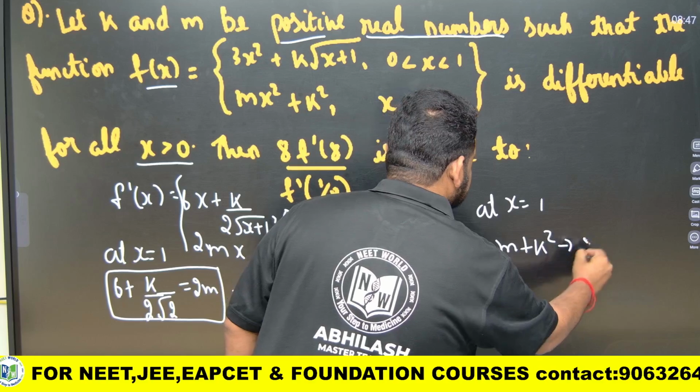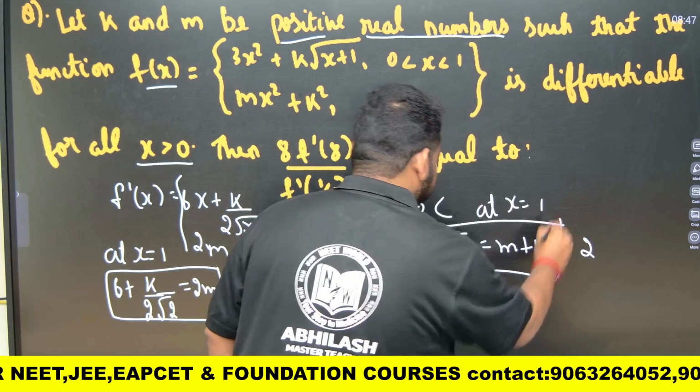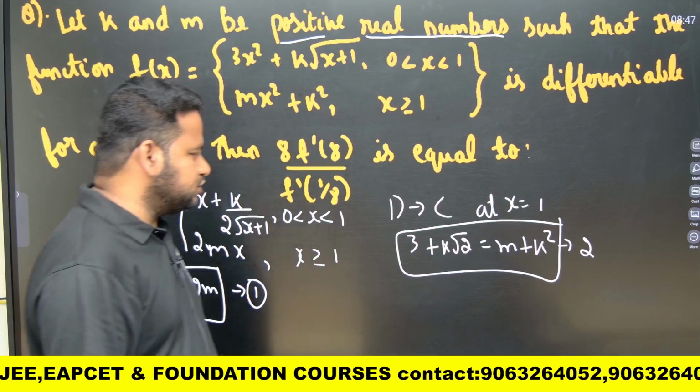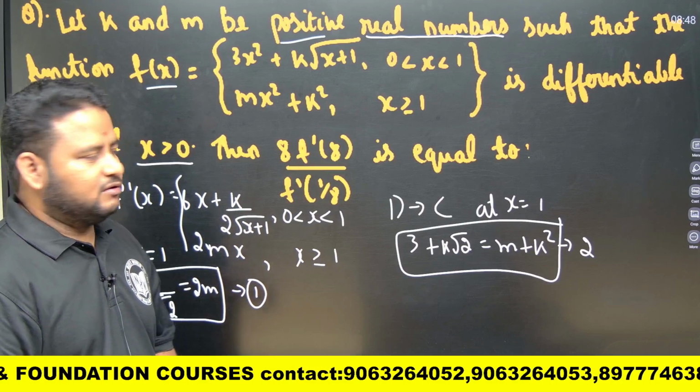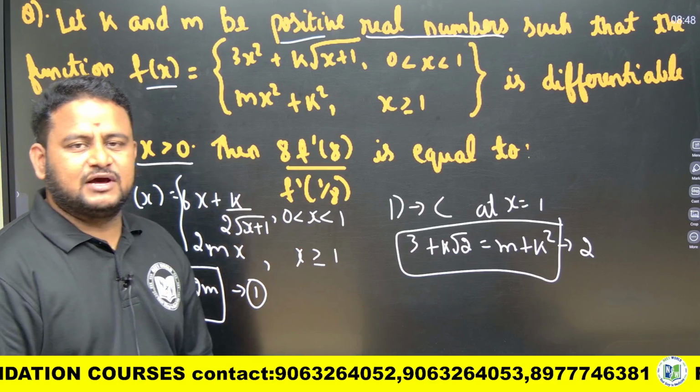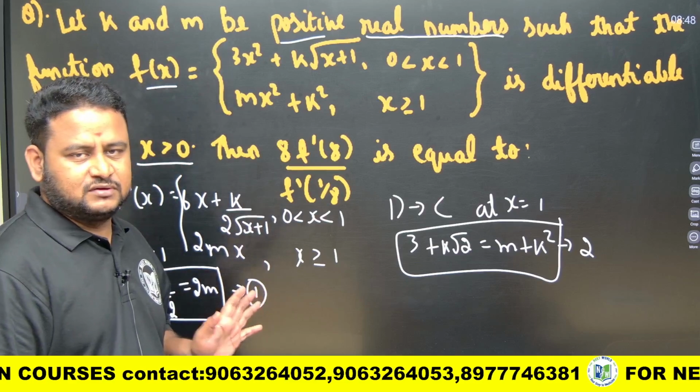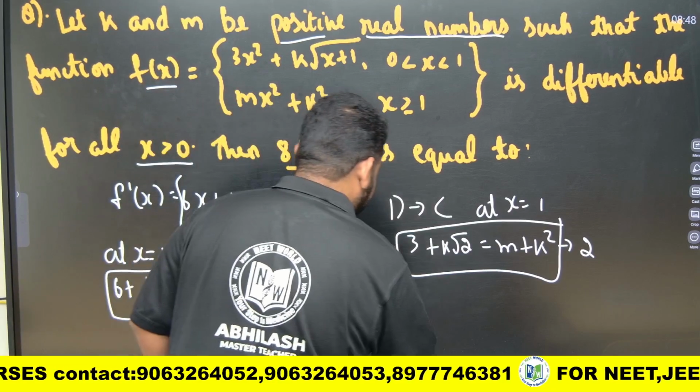This is equation 2. So you have to solve equation 1 and equation 2. If you solve equation 1 and equation 2, you will get a quadratic equation. While solving the quadratic equation, you will get the value of k. This you should do by yourself. Solve equation 1 and 2.